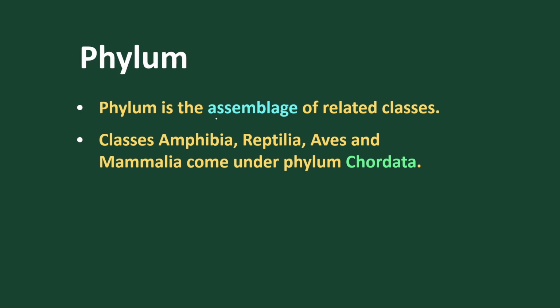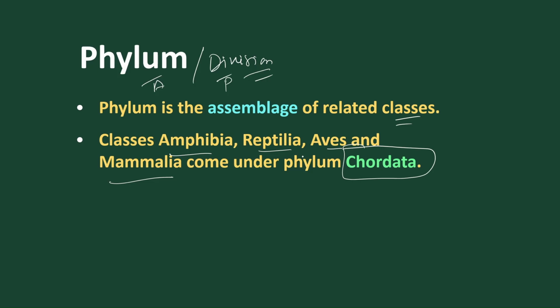Similarly, what is phylum or division? These are related classes. Phylum stands for animals and division stands for plants. So classes like Amphibia, Reptilia, Aves, or Mammalia all come under Chordata. Got it? This is how we classify.